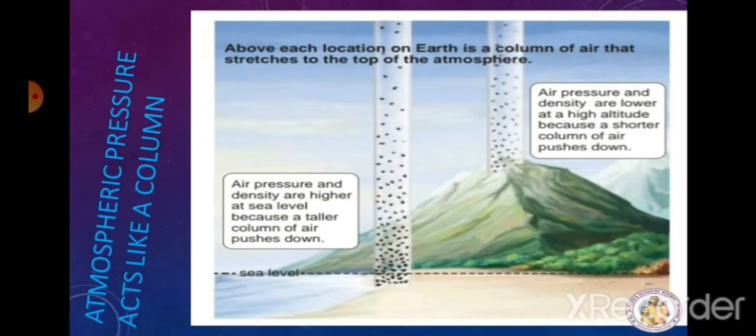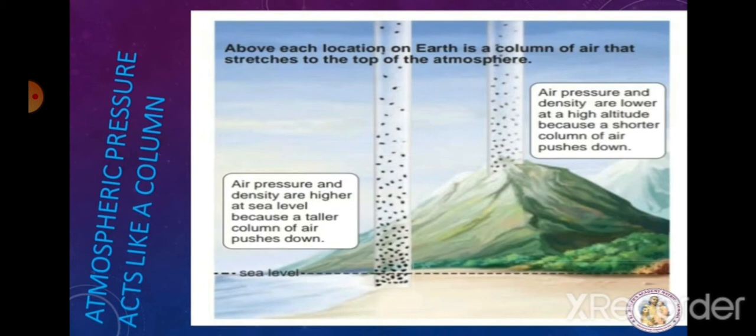Our earth is surrounded by a layer of air up to certain height, nearly 300 kilometer, and this layer of air around the earth is called what? Atmosphere of the earth. Since air occupies space and has weight, it also exerts what? Pressure like liquid and solid. Okay, this pressure is called what? Atmospheric pressure.